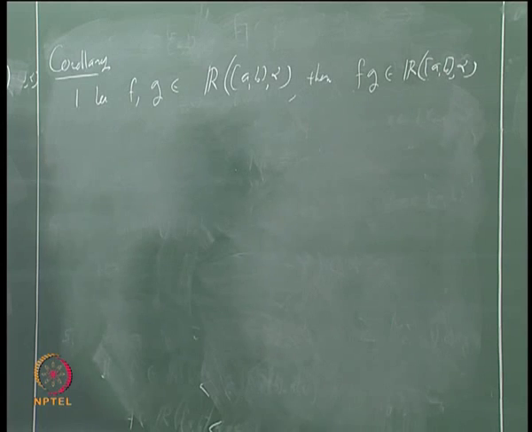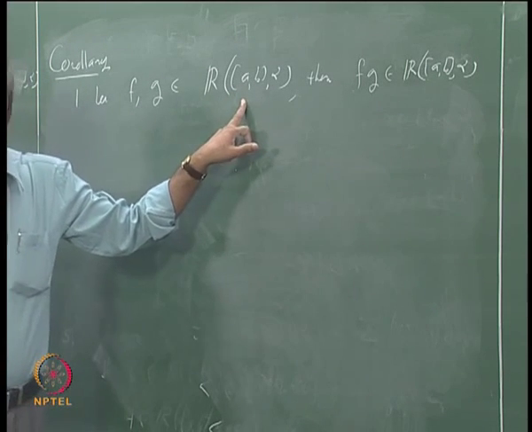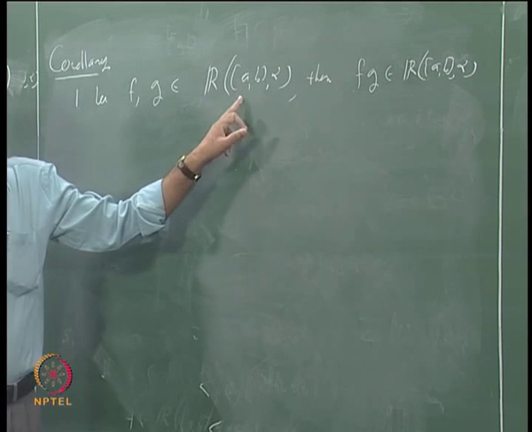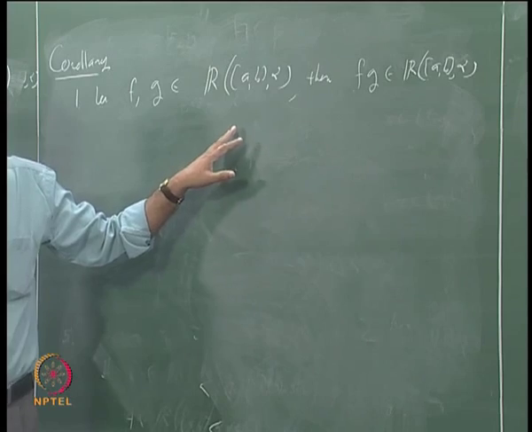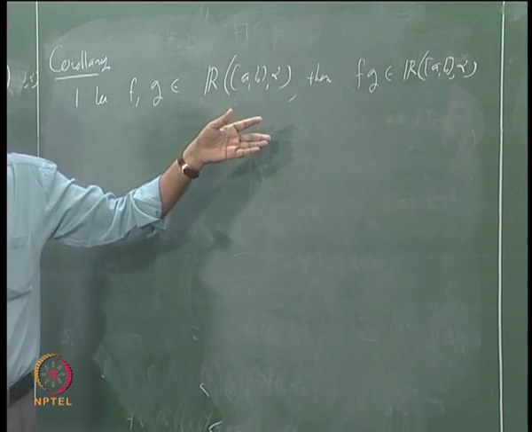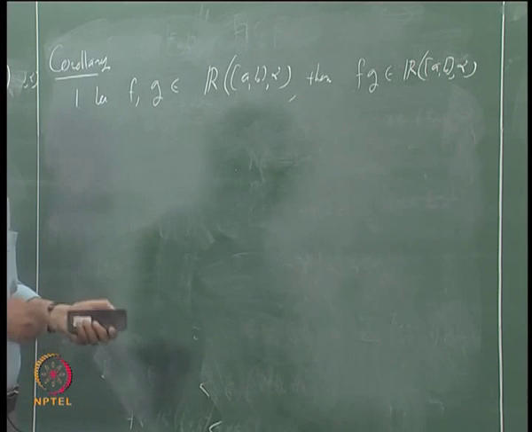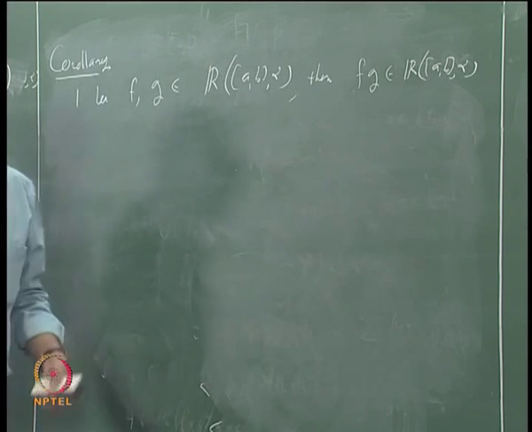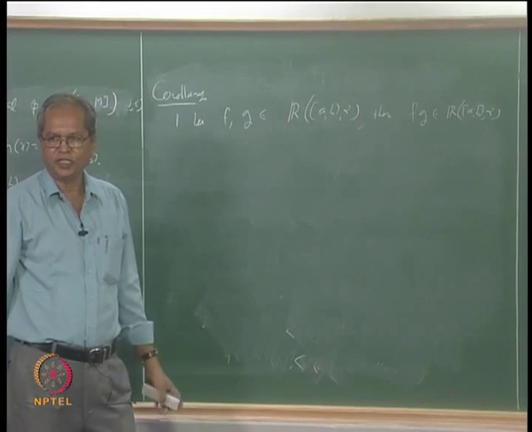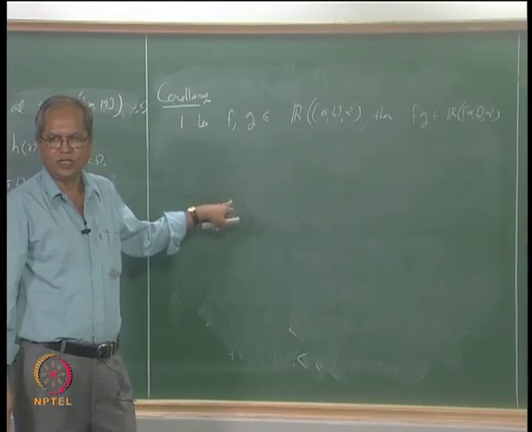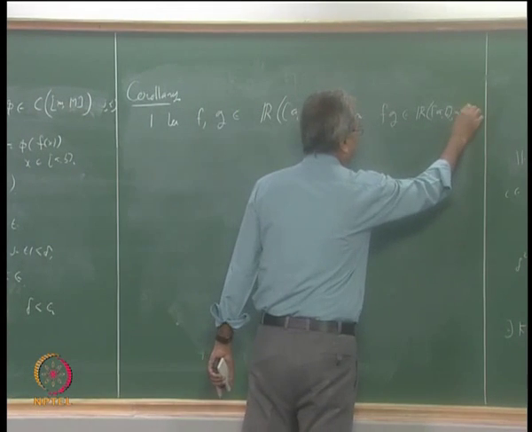earlier I had remarked that this is a vector space. Now when you prove this, it will also mean that the product of elements is also there. So not only is it a vector space, it is also a ring. Such things are called algebras: a vector space on which a product is also defined, and that product should also satisfy some extra axioms with respect to the vector space operations, then that is called an algebra. But let us not go into those things now.